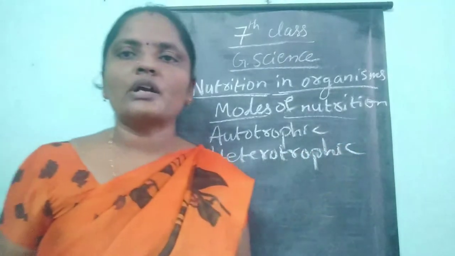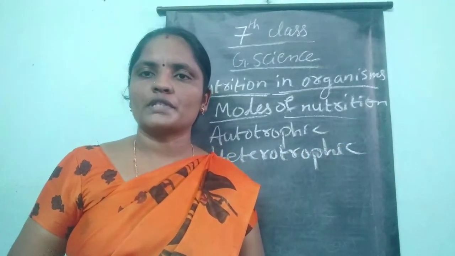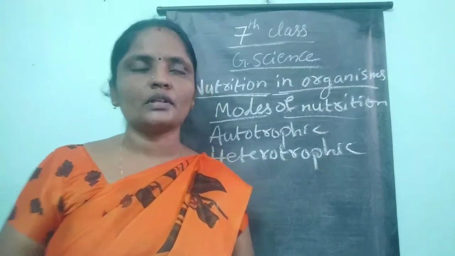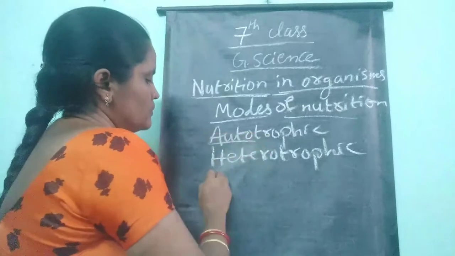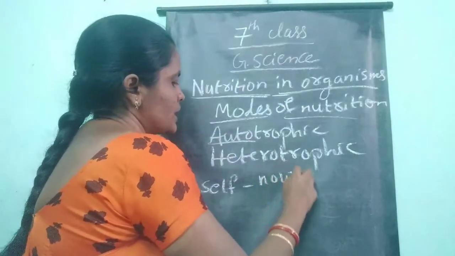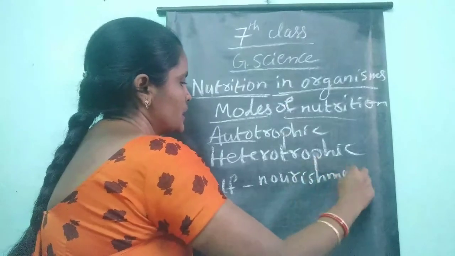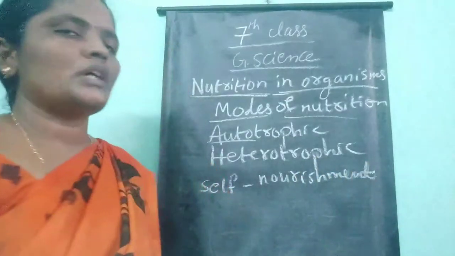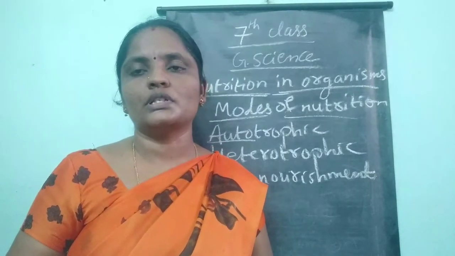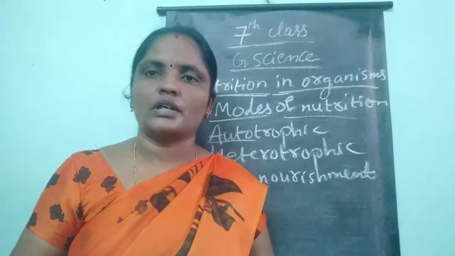You might have come across autotrophs and heterotrophs. Auto means self, trophos means nourishment, self nourishment. The organisms which prepare their own food are called autotrophs.